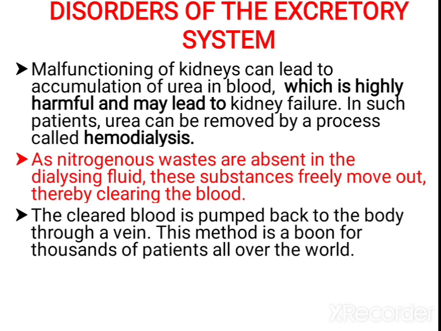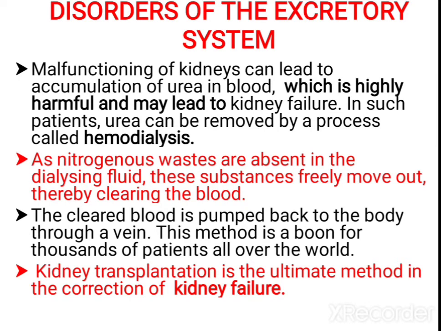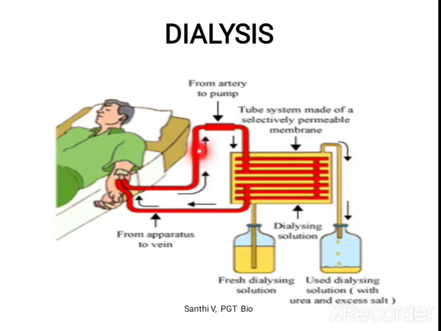In the hemodialysis method, the blood of the patient is taken out. See here, it is taken out and passed through a series of tubes. When it is passing through, the waste materials are removed and collected here. Then the blood, with the waste removed, is returned to the patient. If the patient wants a permanent cure, he can go for kidney transplantation also. The dialysis patient can go for kidney transplantation, but only if a suitable donor is available.